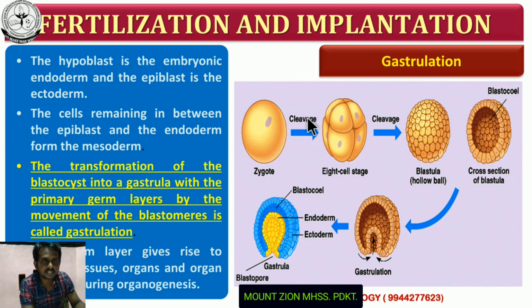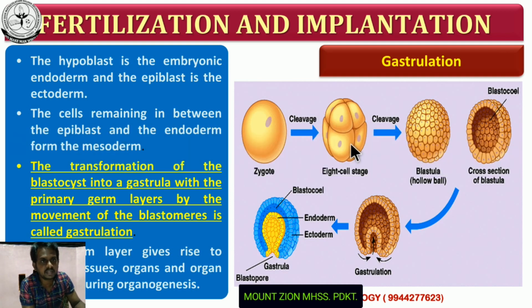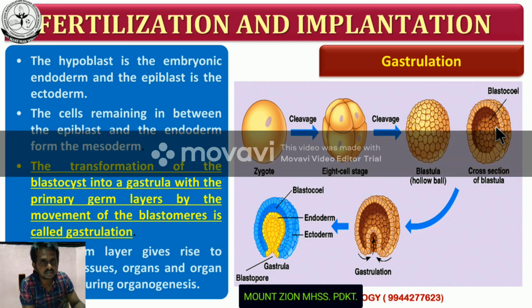Then cleavage takes place, which is nothing but mitotic division of the zygote. Cleavage produces the 2-cell stage, 4-cell stage, 8-cell stage, then the morula, then the blastula, then the blastocyst. This blastocyst is the stage that implants on the uterine wall.